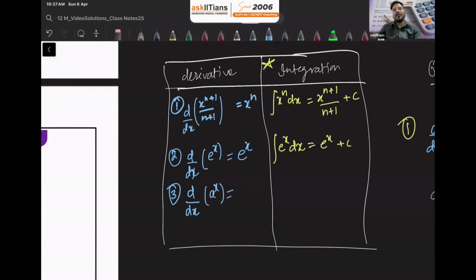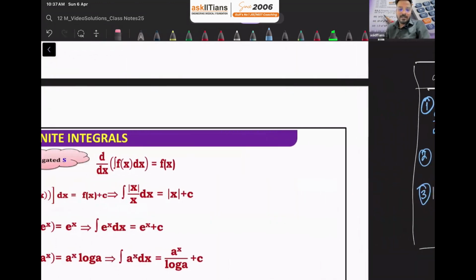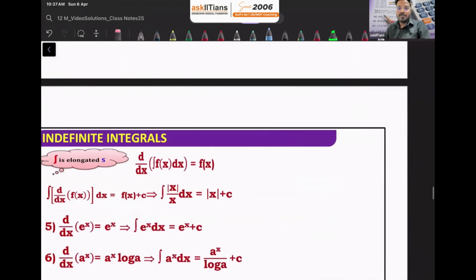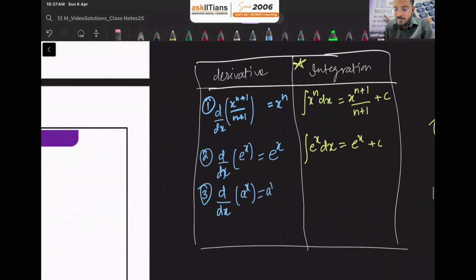Yes, anyone? The derivative of a raised to x is nothing but a raised to x log a. Don't forget to multiply with log a, right? So it is a raised to x log a.